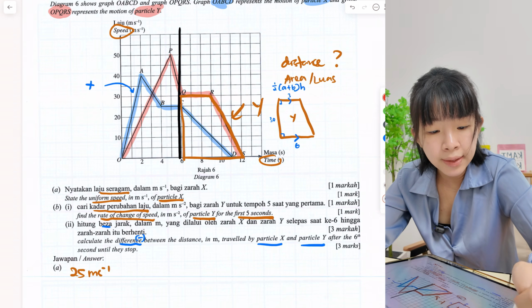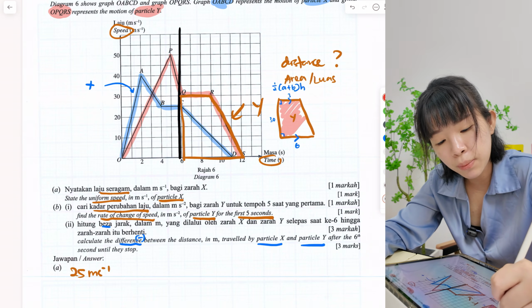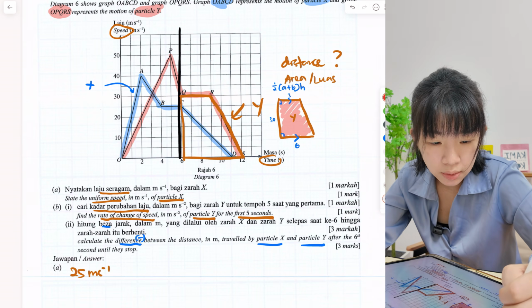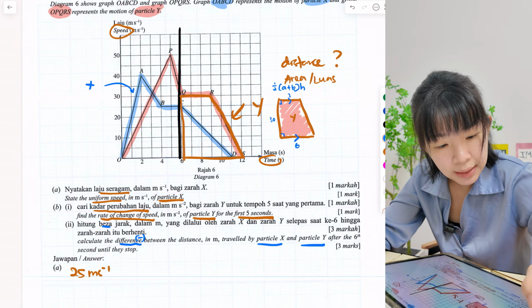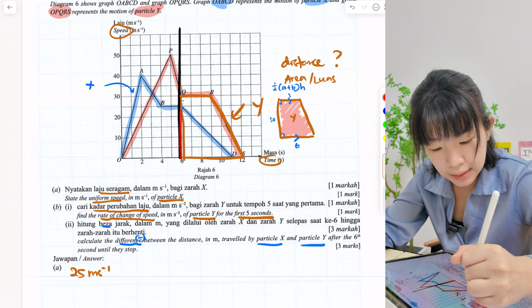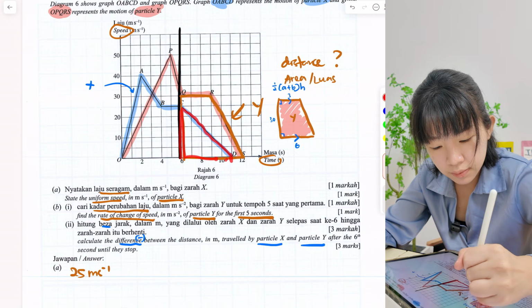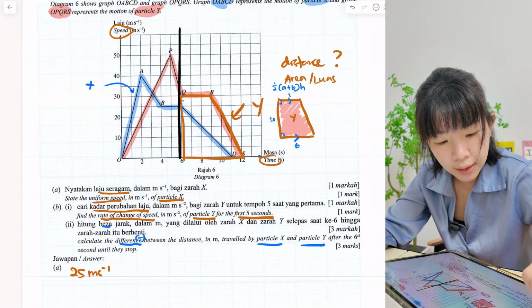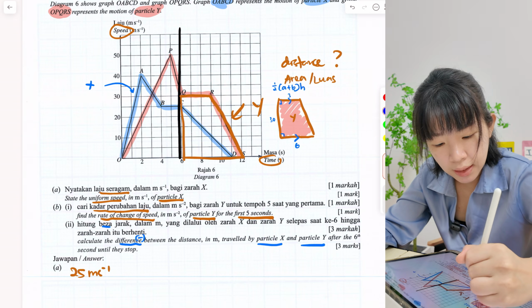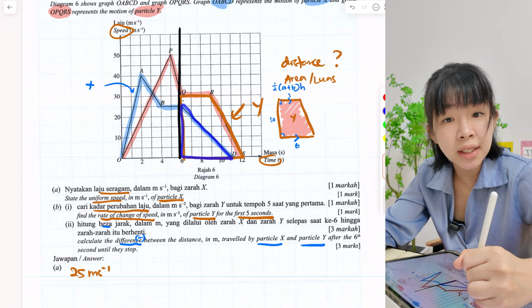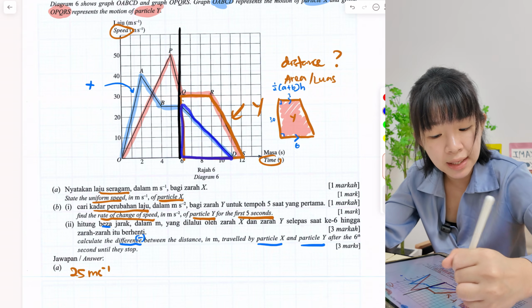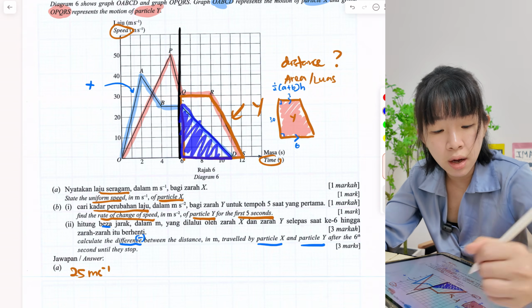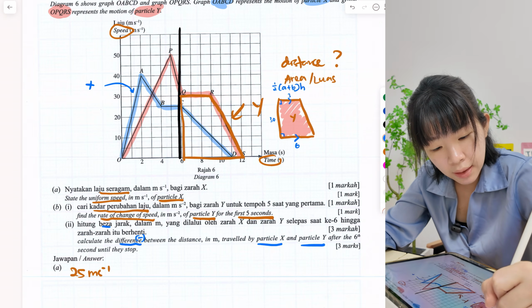So finding the area of this trapezium, no problem. Okay, we look at x now. x is from 6 seconds until they stop, which is until here. Okay, change color. Here. It's actually a triangle. We need to find area, so we need to find the area of the triangle.